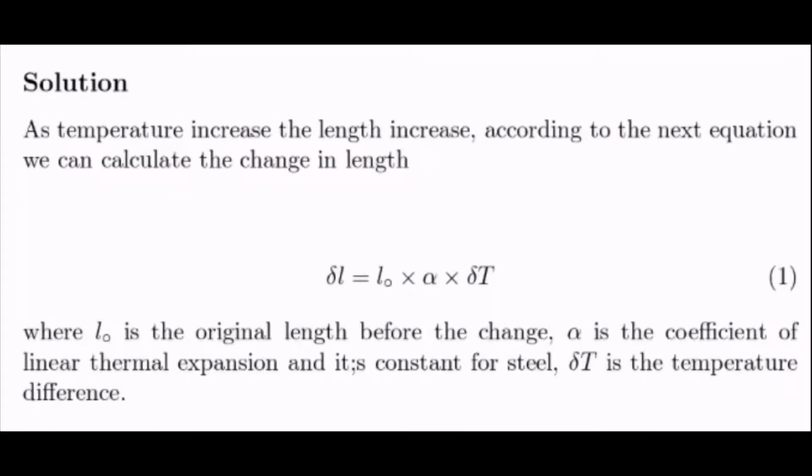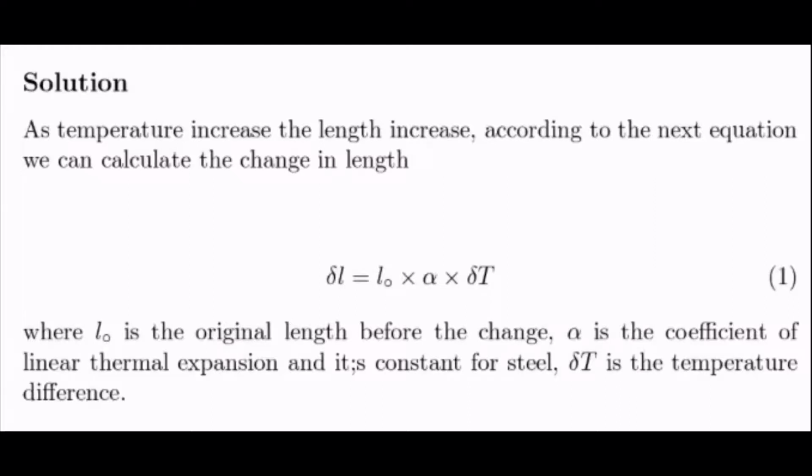It is important to know that when the temperature increases, the length also increases. Knowing this, we would be able to come up with a formula: the change in length would be equal to the initial length times the coefficient of linear thermal expansion times our change in temperature, which is 18 minus -5 Celsius.